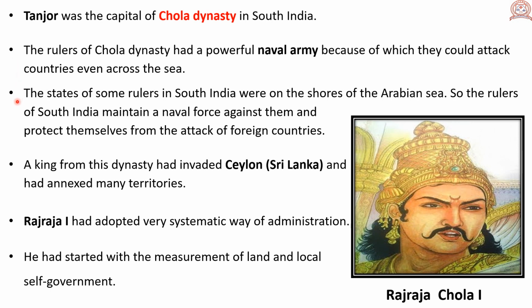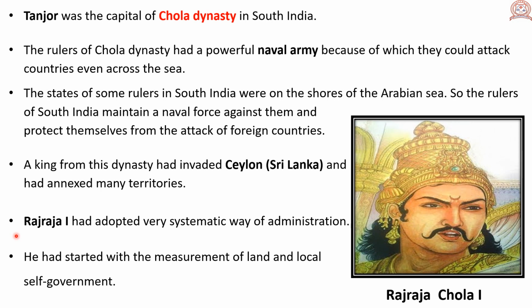The states of some rulers in South India were on the shores of the Arabian Sea. So, the rulers of South India maintained a naval force and protected themselves from the attack of foreign countries. A king from this dynasty had invaded Ceylon, now known as Sri Lanka, and had annexed many territories. Annexed means they conquered many territories.